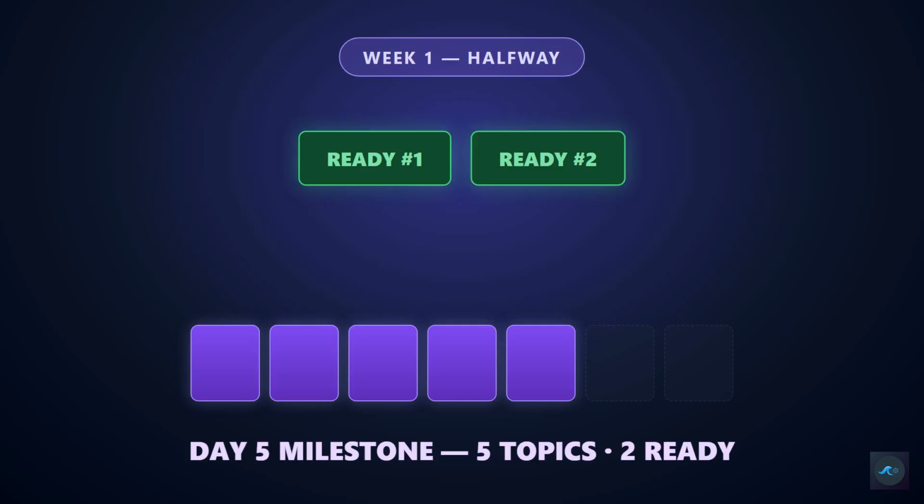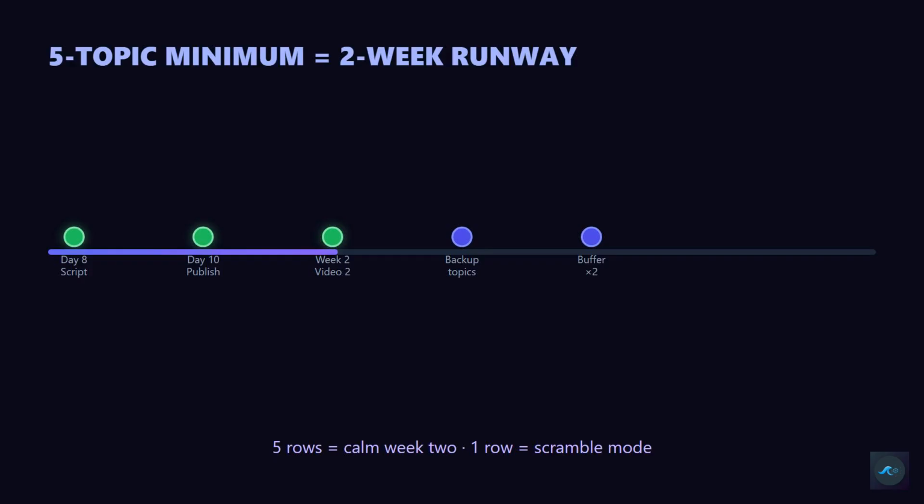Why 5 topics minimum? Week 2 starts day 8 with Claude writing your first script. That takes 1 ready topic. You'll publish that video around day 10 to 14. You need a second ready topic queued for the following week and 3 more researching topics as backup. 5 rows gives you 2 weeks of publishing runway plus flexibility if one topic goes stale. Channels that hit day 8 with 1 topic scramble for ideas under pressure. Channels with 5 start week 2 calm. 5 isn't arbitrary, it's the minimum buffer between research discipline and production rhythm.